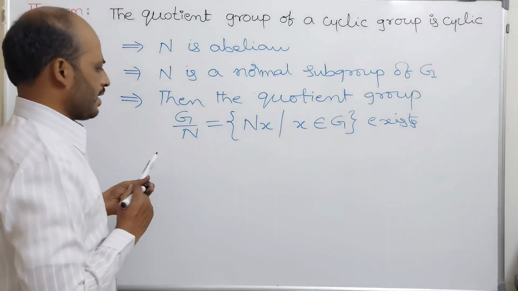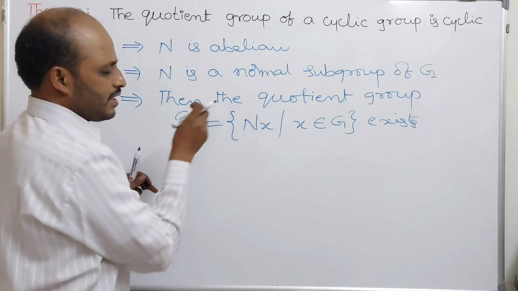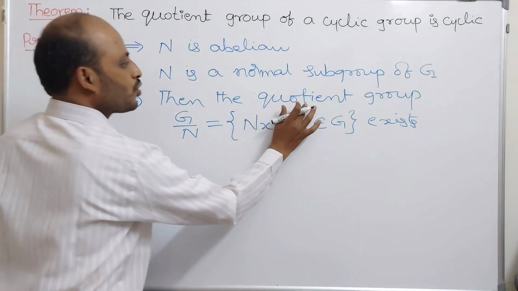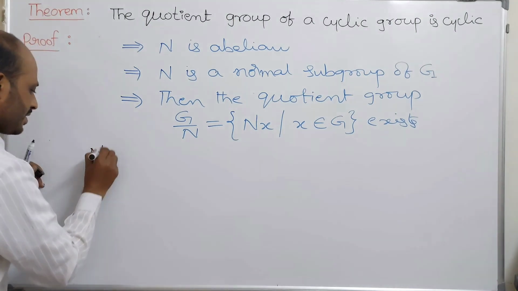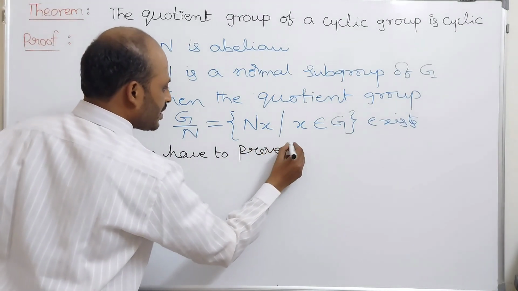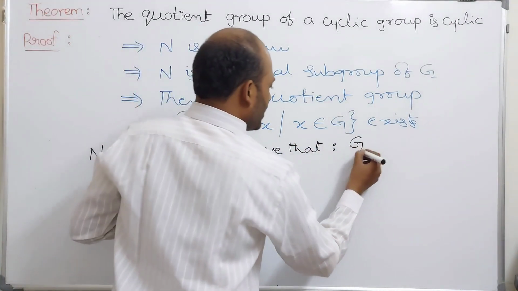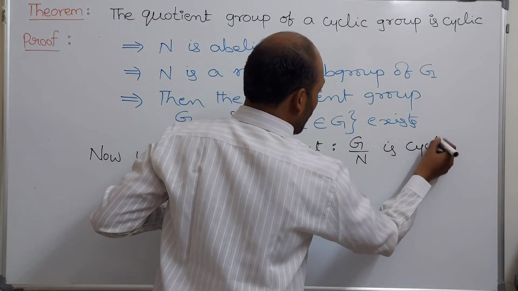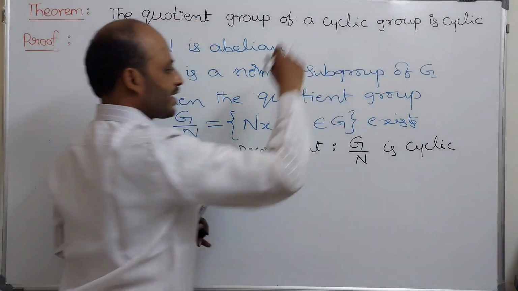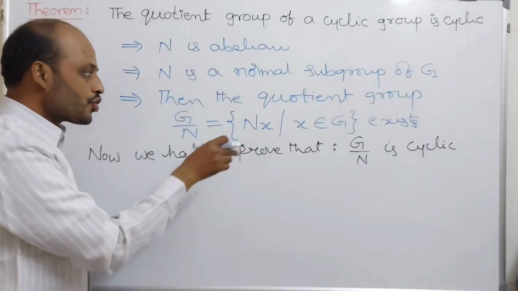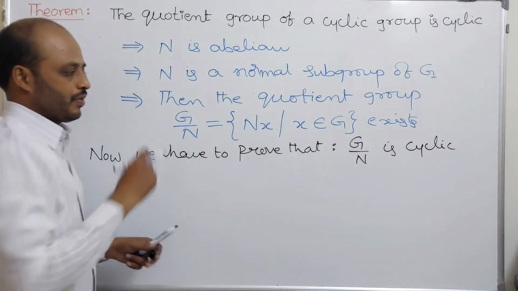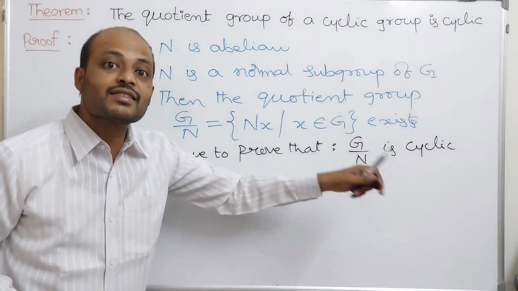By previous theorems, we know that the set of all cosets Nx such that x belongs to G forms a group with respect to coset multiplication. That group is known as the quotient group. Yes, now we have to prove that this G by N is cyclic. That is the statement: the quotient group of a cyclic group is cyclic. G by N is the quotient group of the cyclic group G. So you have to show that G by N is cyclic.